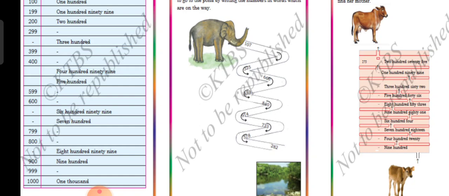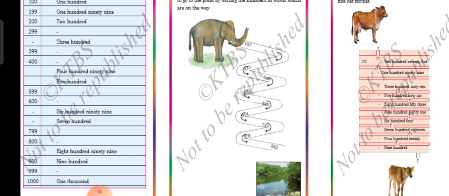Okay, next comes numbers. Help the elephant to go to the pond by writing the numbers in words. 107. So you have to write 107. Next comes 325, 666, 495, 840, 914, 733, 578, 282. Okay. So next, by writing the words in numbers, help the calf to find her mother.